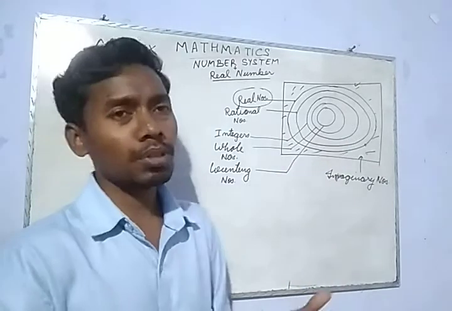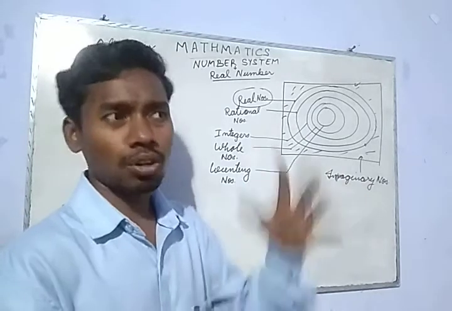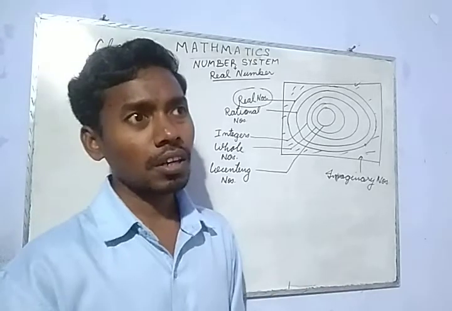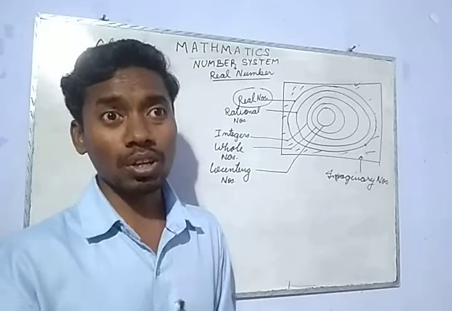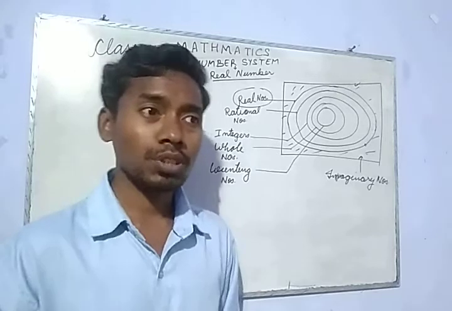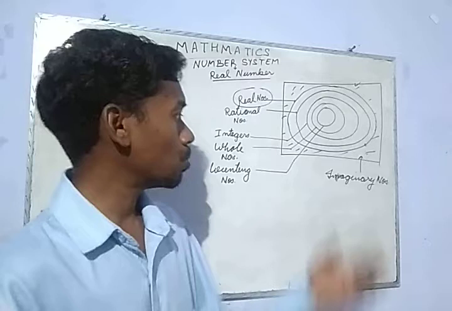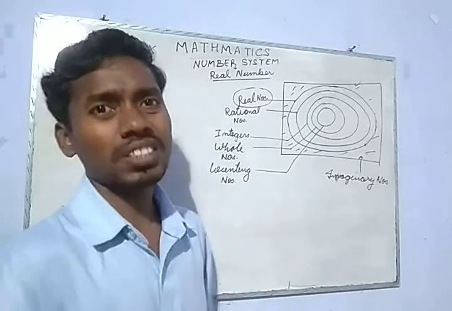Imaginary number means we don't get a sense of it. Do they exist or not? Actually, yes, they have an existence, but we can't feel them. It is just like the soul in our body. The soul is there, but we don't know whether it is present or not. We can touch our body, but we can't touch anybody's soul. Something like that is imaginary; we can't feel its existence.